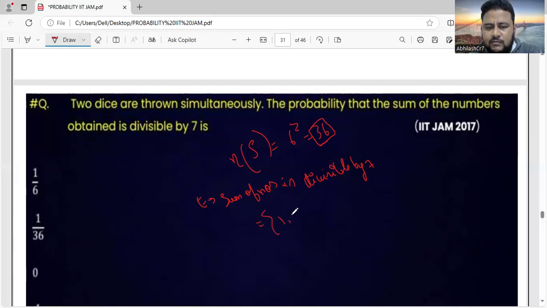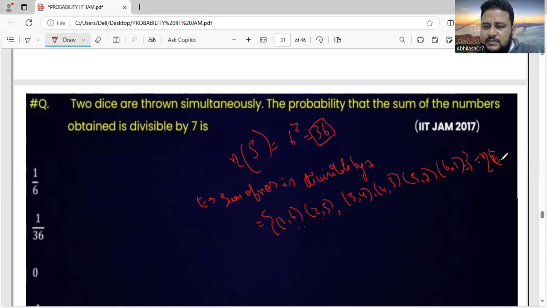It can be (1,6), another can be (2,5), (3,4), (4,3), (5,2), and (6,1). So how many favorable outcomes? 1, 2, 3, 4, 5, 6. So n of E is equal to 6.